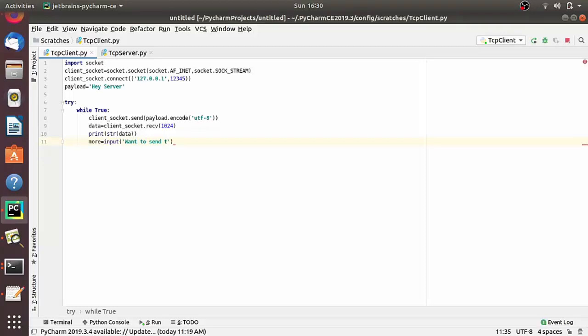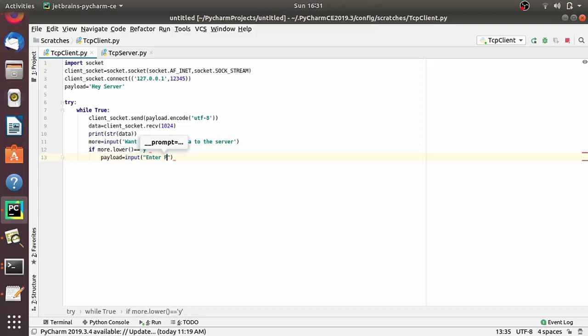If the user says yes, then we will take an input, and if they say no, then we will break. So if more.lower(), just converting into lowercase, is equal to y or yes, then payload is equal to an input for the payload. Or else, break.